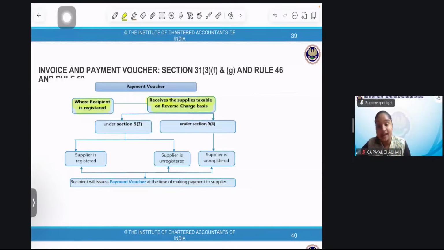Now, I've taken a supply under section 9(3), or I have taken a supply under section 9(4). Under 9(3), the supplier can be registered also or unregistered also. But under 9(4), the supplier is always unregistered. But in every case, I need to issue a payment voucher. Tell me, did you people understand?